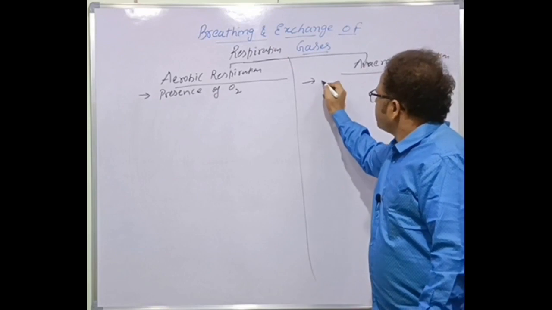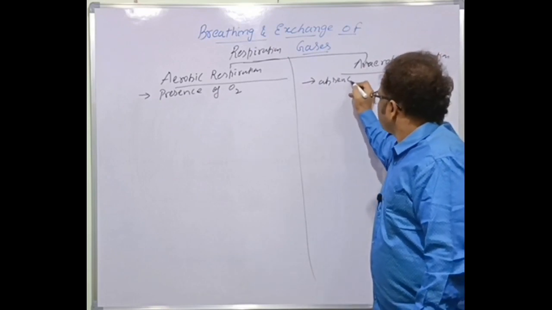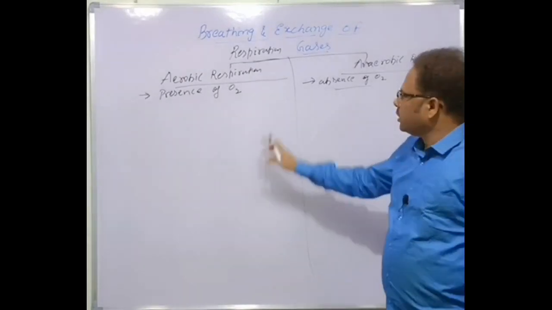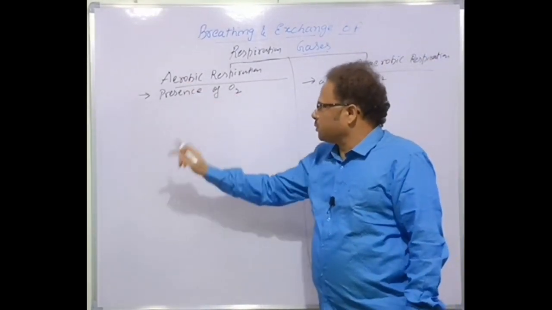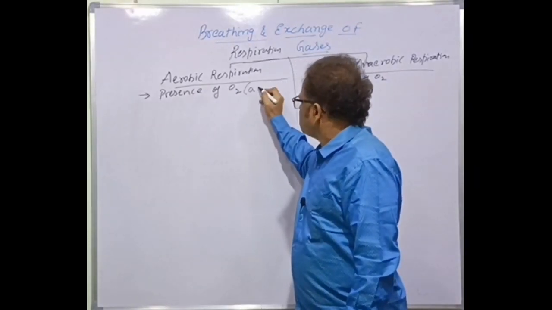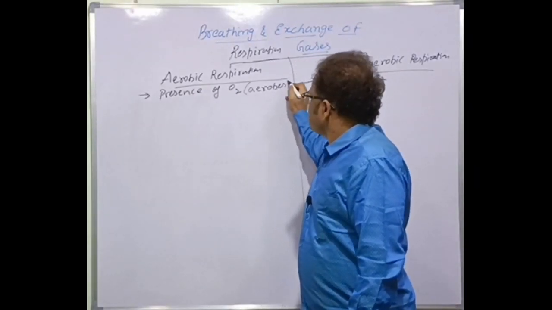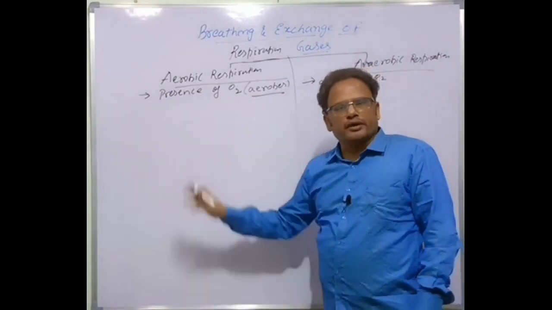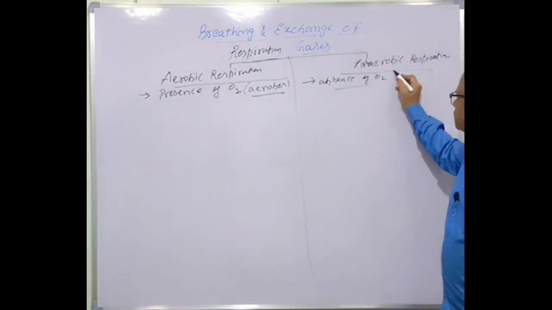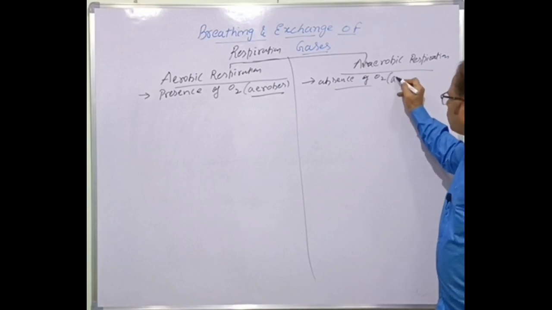Here, absence of oxygen; oxygen is not available here. Here oxygen is available. That is called aerobic respiration. And the organisms which respire using oxygen are called aerobes. The organisms which do not respire using oxygen are called anaerobes.